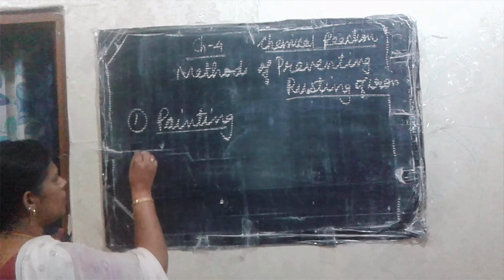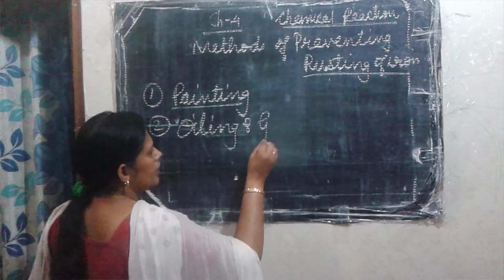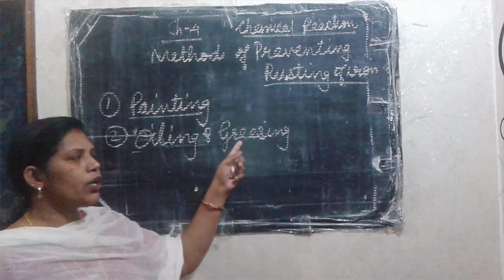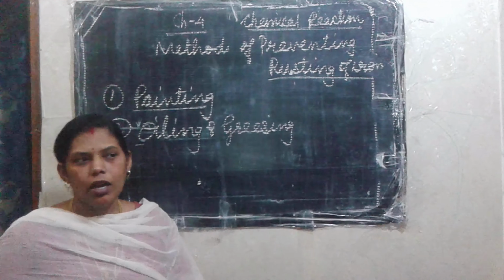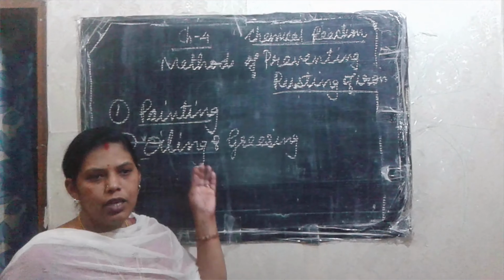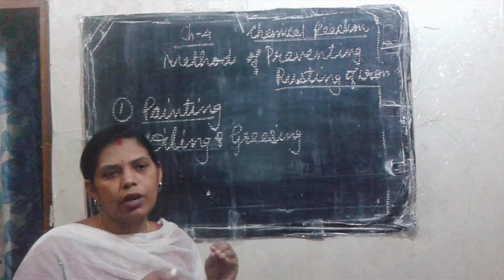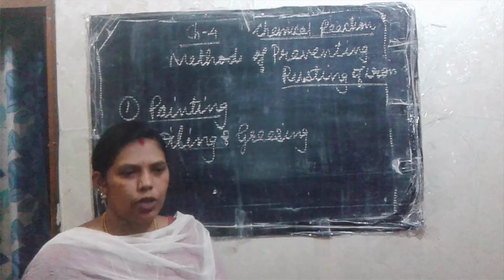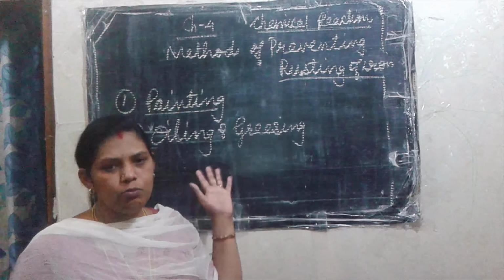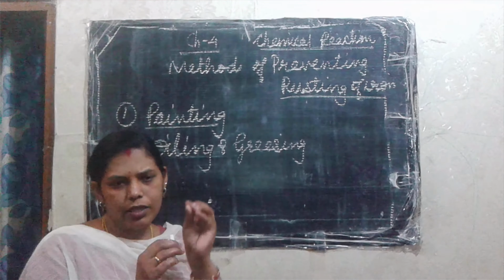Okay. And the second method is oiling and greasing. Here, what it is, is applying oil or grease on iron objects. For example, your bicycle is made of iron, right? If you are using it continuously, no problem, but sometimes you keep it outside the door at your home, then there will be a chance of air and moisture, and then it forms rust in some areas.